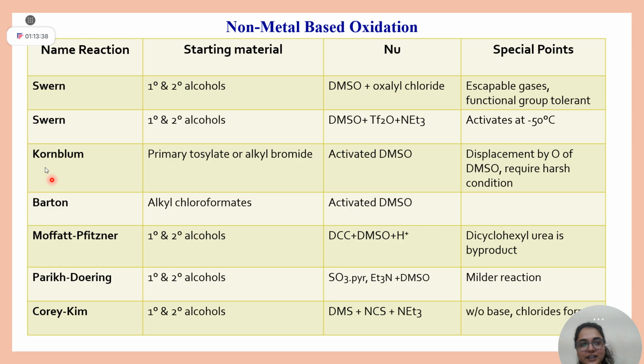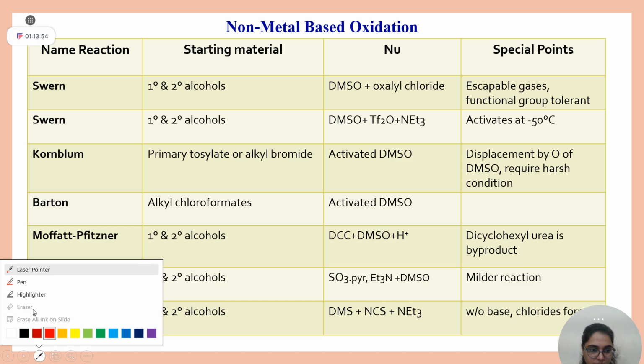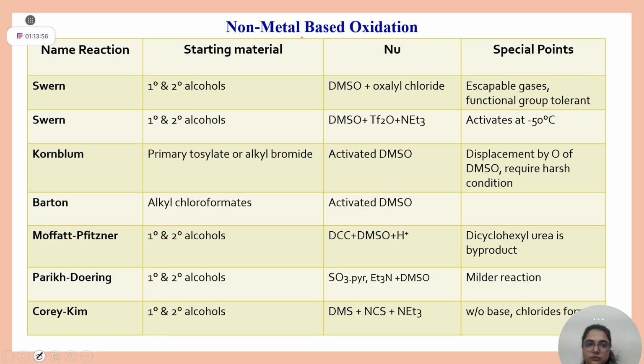Okay. If clear, let's have a quick revision of this slide. So, students, in Swern reaction, 1 degree and 2 degree alcohols change to aldehyde or ketone. Very good.